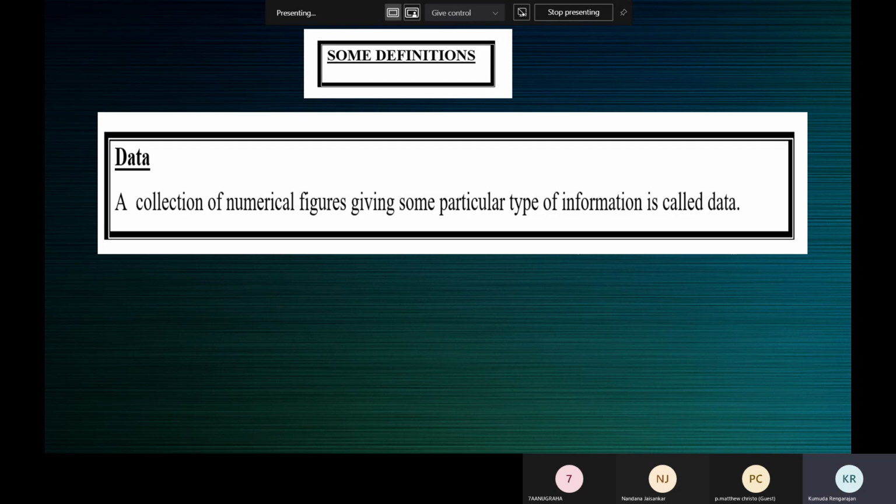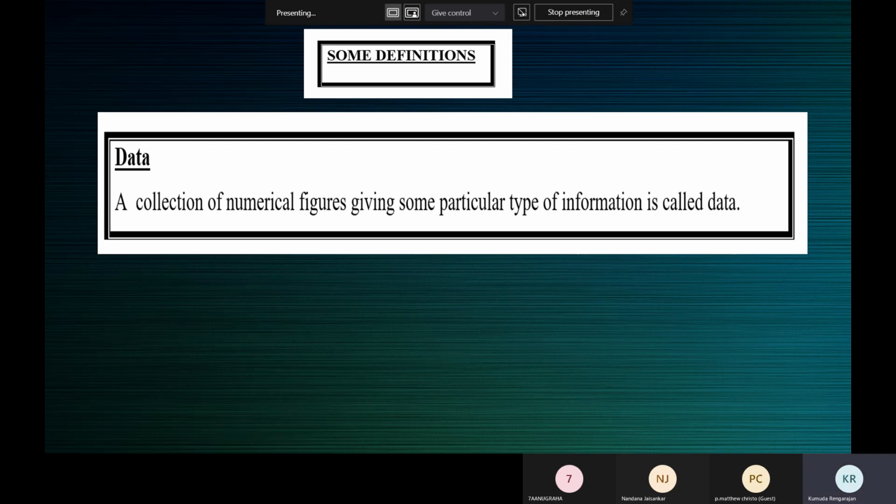So a collection of numerical figures, meaning numbers, giving some particular type of information. As we just discussed, information may be about the marks scored by the students, or heights, or weights of students.